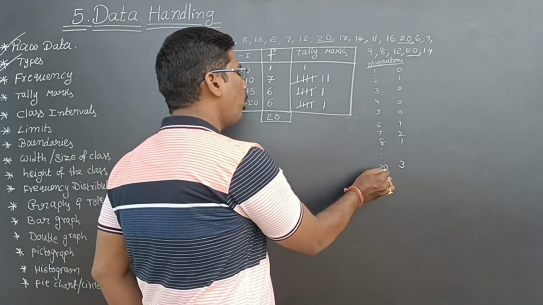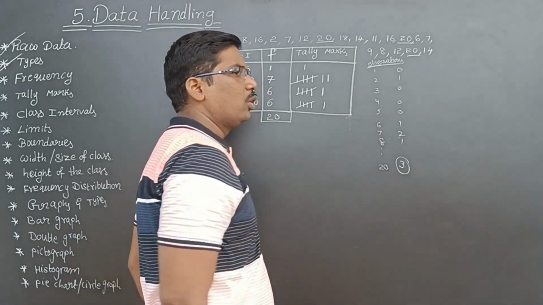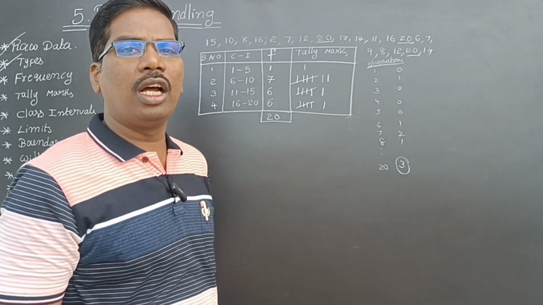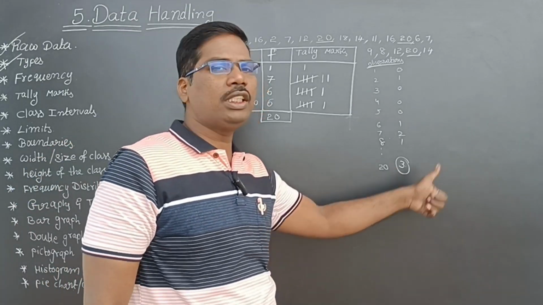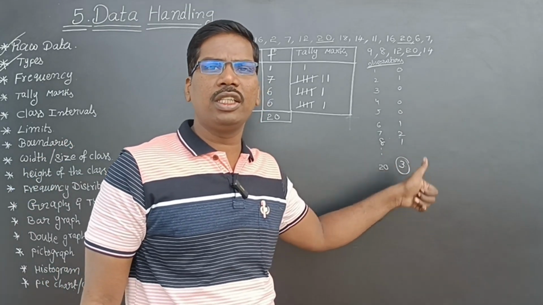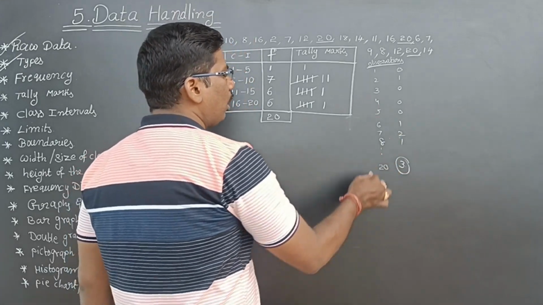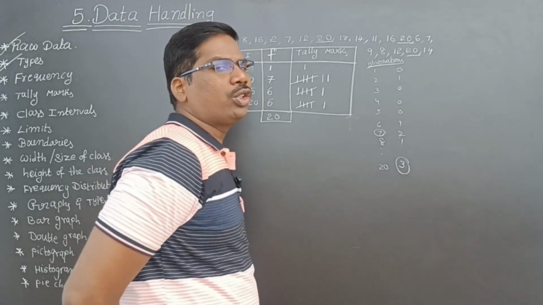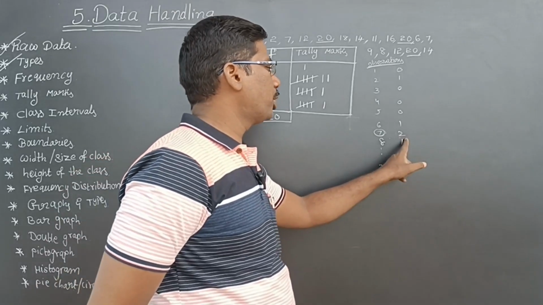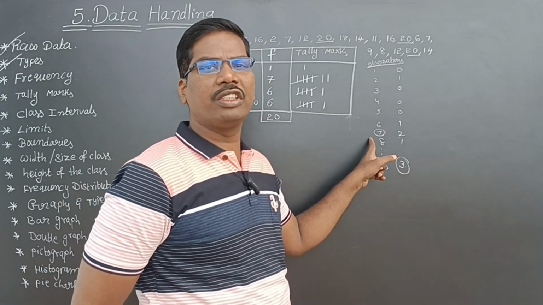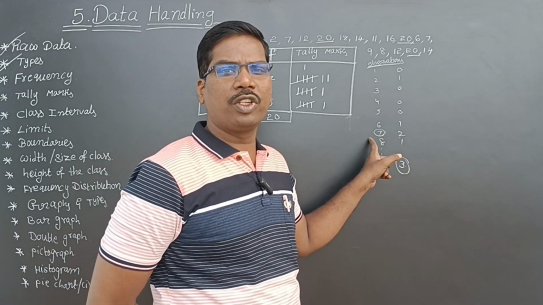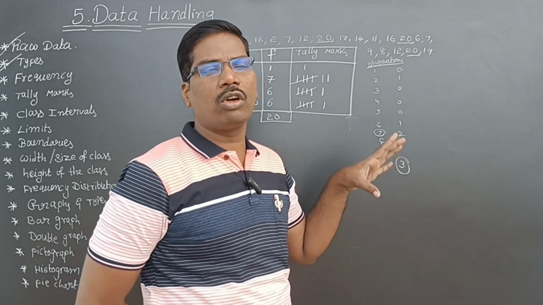Now see, 20 marks students are getting 3 times. So 20 marks are getting 3 times. The frequency of the 20 observation is 3, isn't it? Next, 7 marks. How many 7 mark students are there? 2 members are there. Means the frequency of the marks of 7 is 2. So that is called frequency.